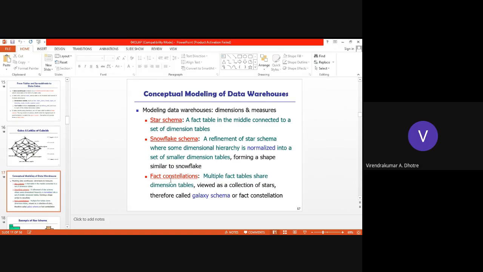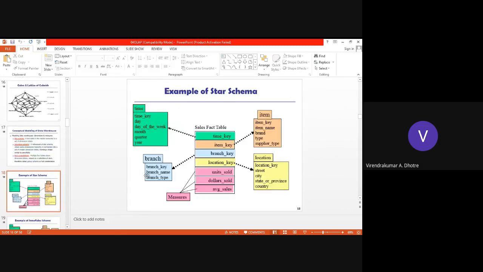Okay, excuse me for the disturbance. We'll continue. So we are modeling a data warehouse. When we consider dimensions and measures, we come up with three models: star schema, snowflake schema, and galaxy schema or fact constellation schema.